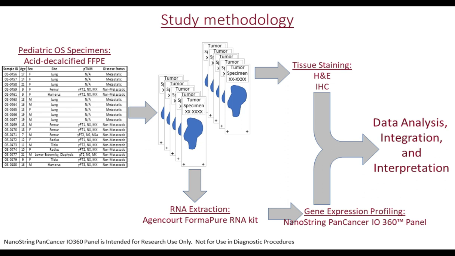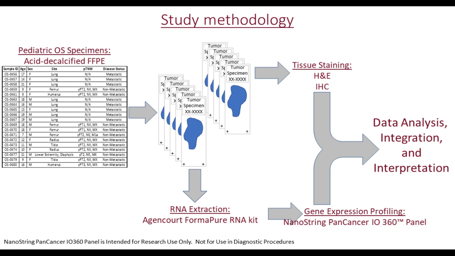So these tumors are indeed bone tumors, which means that they are heavily calcified. So in order to actually cut sections from these blocks, we had the blocks acid decalcified. Both the metastatic and non-metastatic specimens were acid decalcified, such that there was no batch effects due to one set of specimens being decalcified and the others not being decalcified.